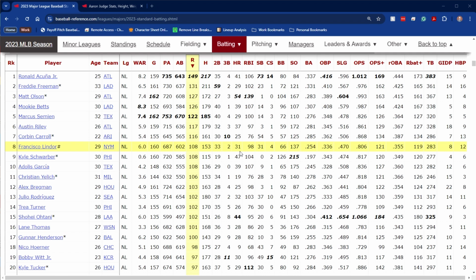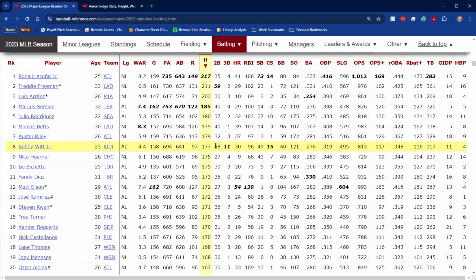On average, in 2023, 111, 112 hits, somewhere in that range. But a good total for hitters, as you can see, varies a little bit. An exceptional total for hitters would be 200 or above. 200 or above hits in a season is exceptional. We can see if we go to the top 10, 175 or above would put you in the top 10.